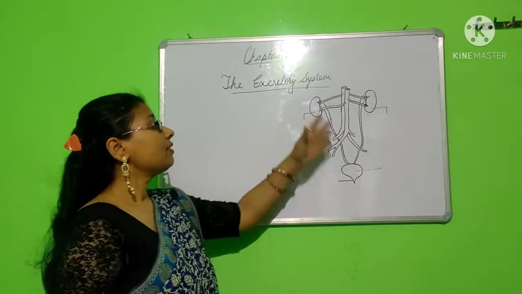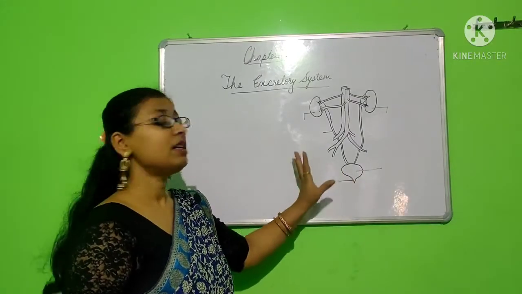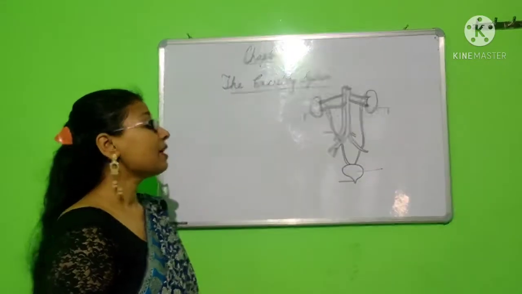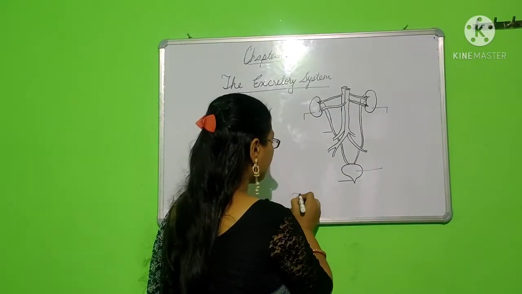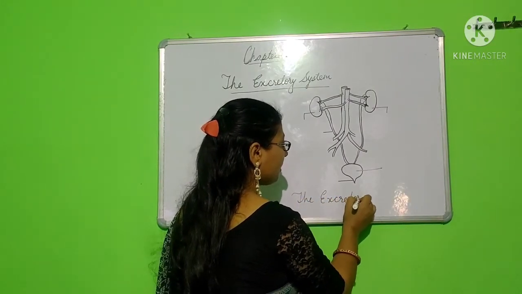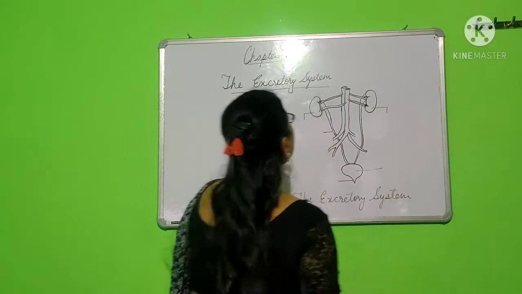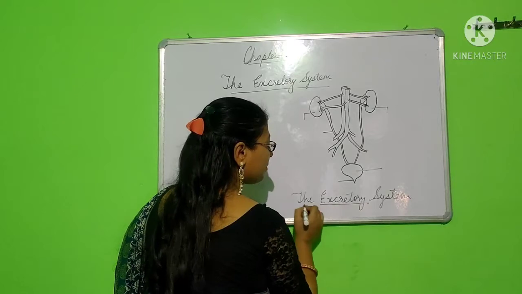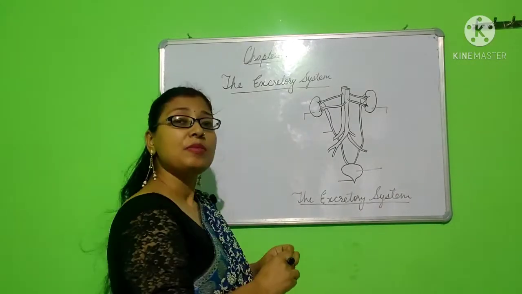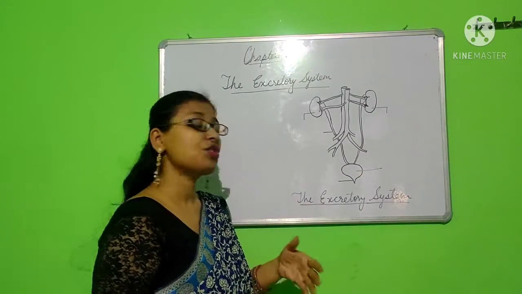Okay, here you can see that there is a diagram of organs. What is this? So this whole diagram represents the excretory system. What does the word excretory mean here? Excretory means excretion. Okay, excretion means to remove.